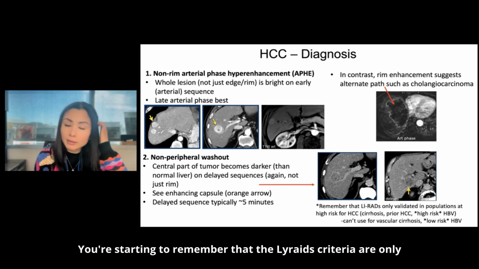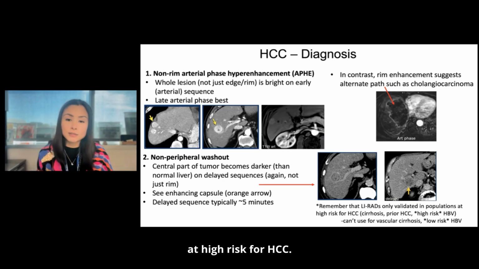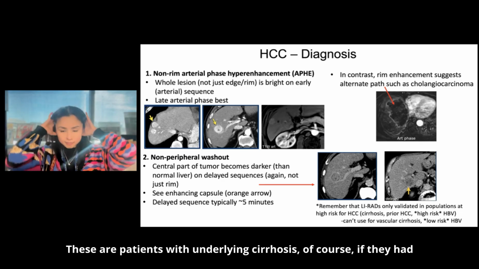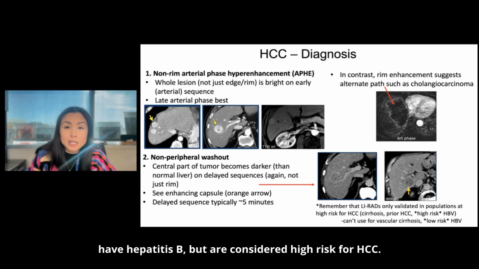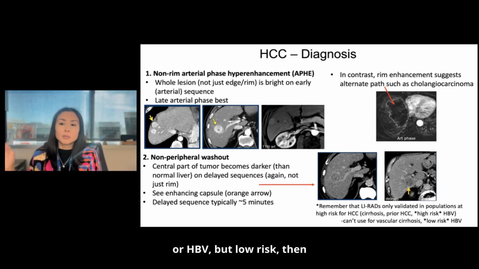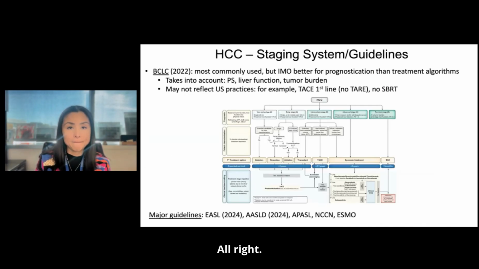Important to remember that the LIRADS criteria are only validated in populations at high risk for HCC. These are patients with underlying cirrhosis, of course, if they had prior HCC, or if they have hepatitis B and are considered high risk for HCC. In contrast, if you have a patient with congenital vascular cirrhosis or HBV, but low risk, then you can't use the LIRADS criteria. They're not validated. So you've got to remember that.